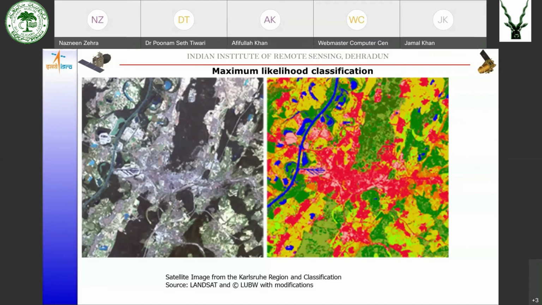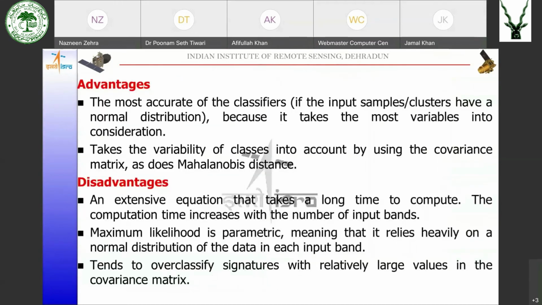That is why it is considered very accurate. The advantage is that it is one of the most accurate classifiers because it takes the most variables into account, including the class variability. The disadvantage is that it is an extensive equation and takes a lot of time for calculation.